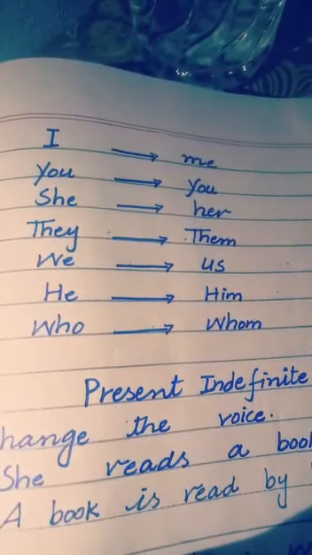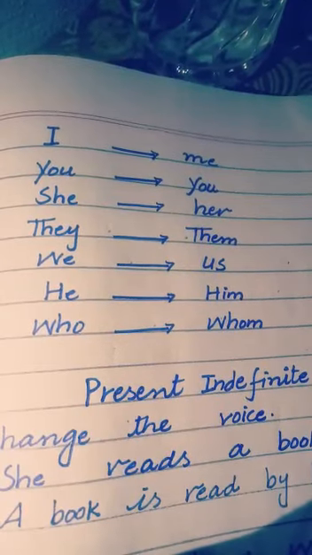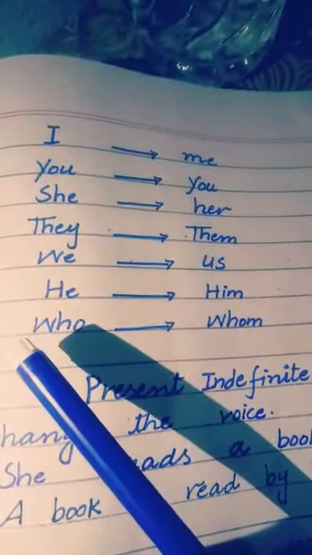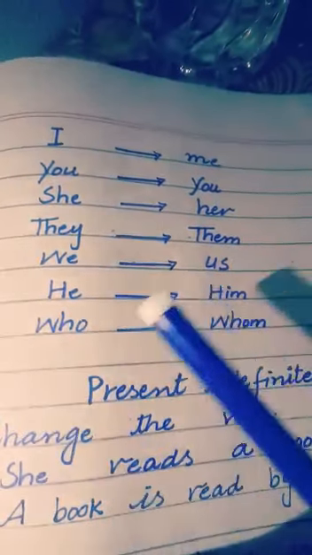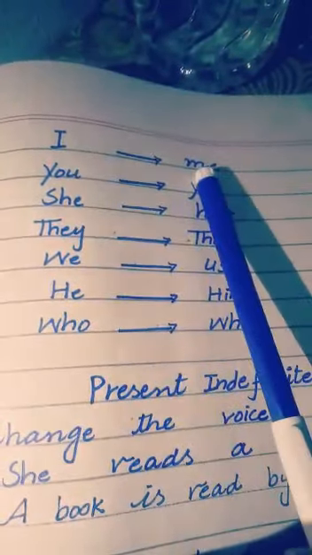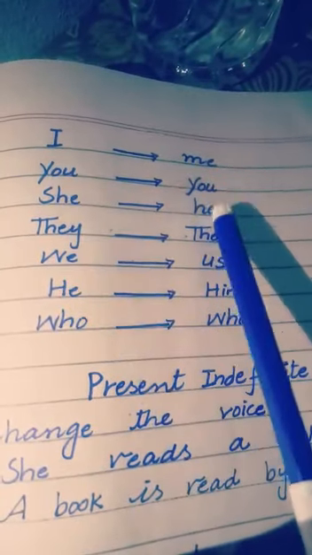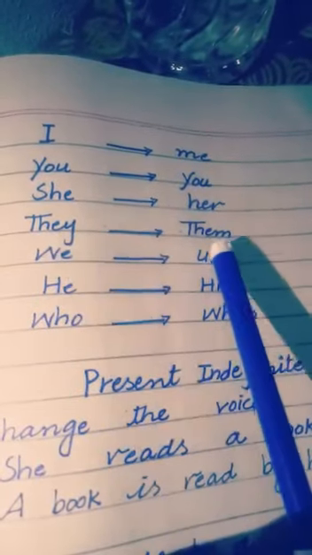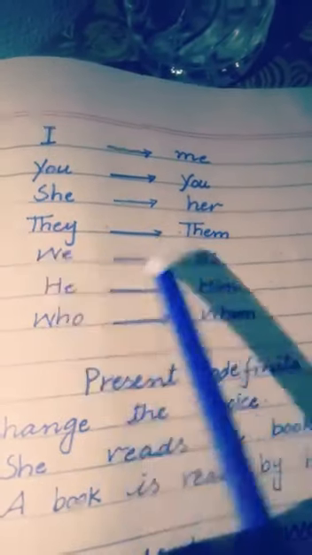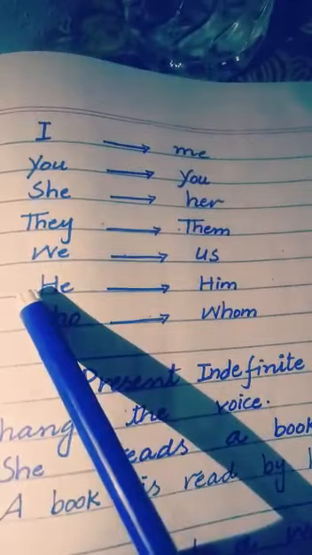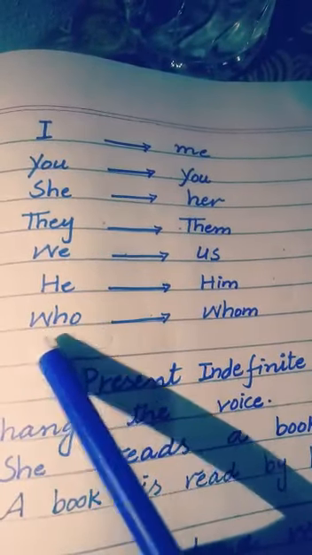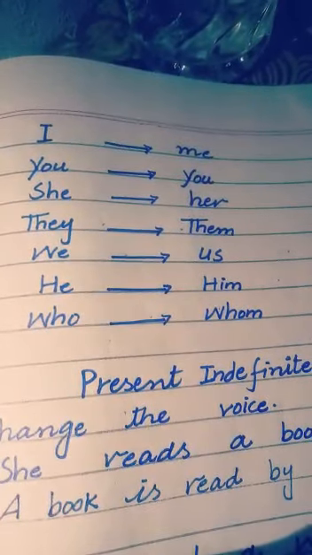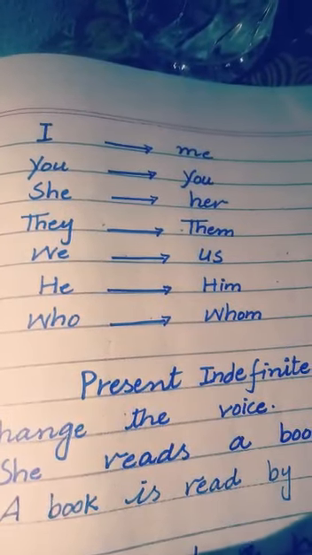Students, have a look at this. You have to keep this thing in mind that you have to change these words while changing the voice of a sentence after by. I will be changed into me. You will remain same as you. She will be changed into her. They will be changed into them. We will be changed into us. He will be changed into him. And who will be changed into whom. And if a name is used in a sentence, it will remain same.